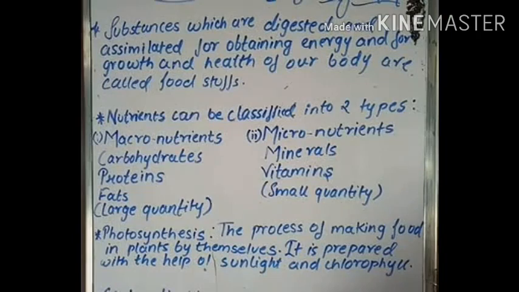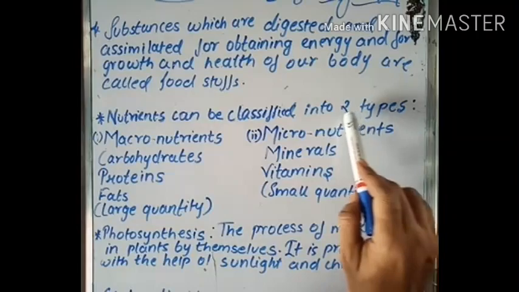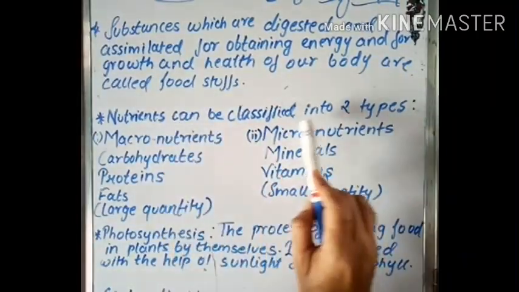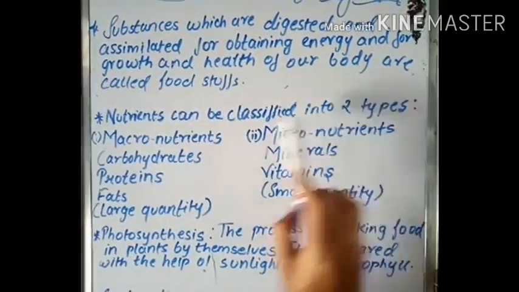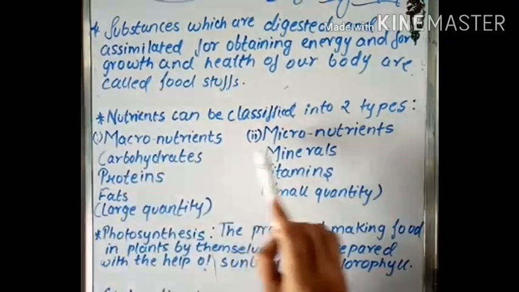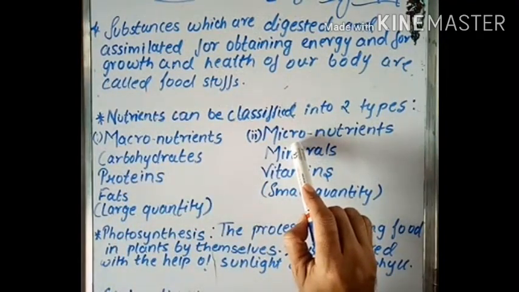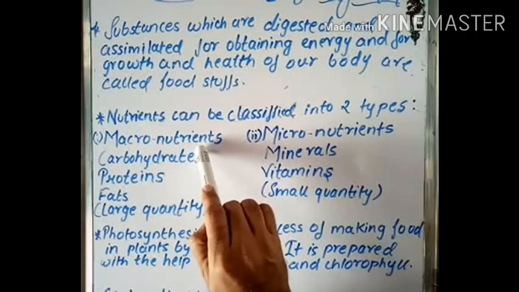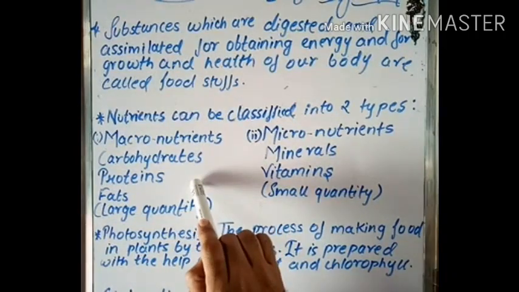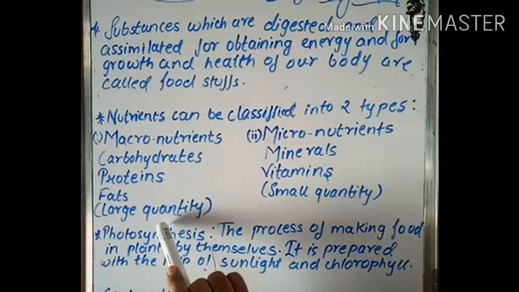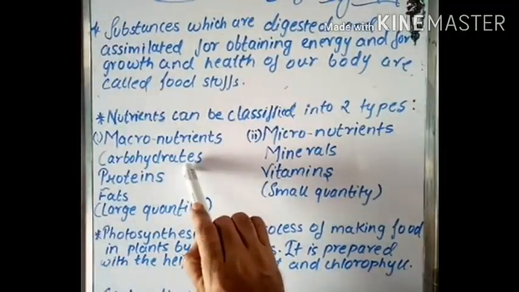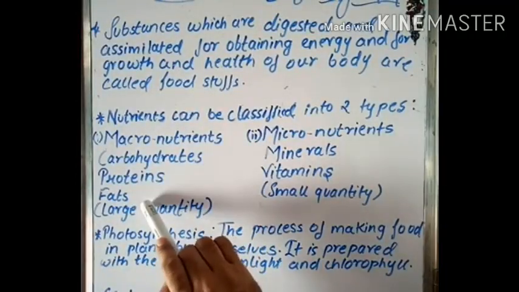Further, we get several types of nutrients from foodstuffs, and those nutrients can be classified into two types. Remember, macronutrients and micronutrients. From the macronutrients, what are we getting? We are getting large quantity. In large quantity we are getting carbohydrates, proteins, fats.